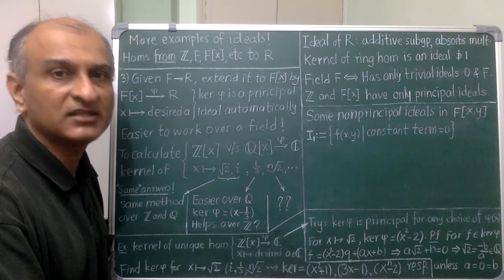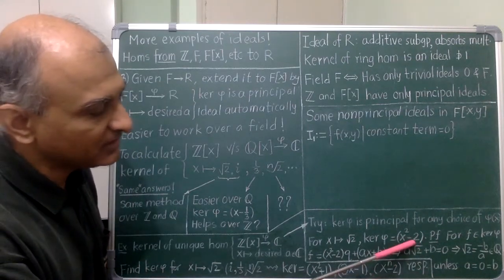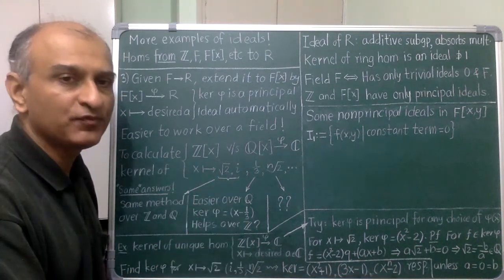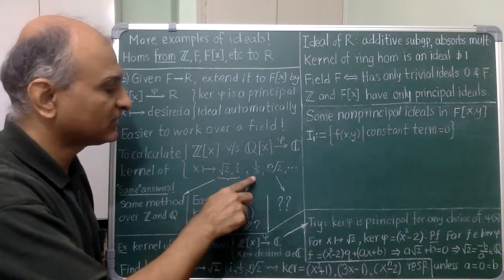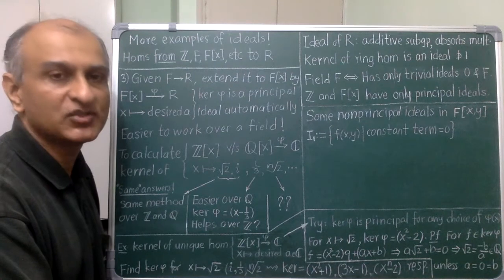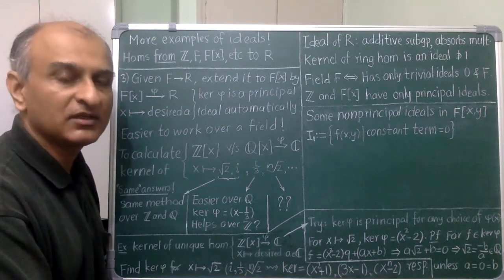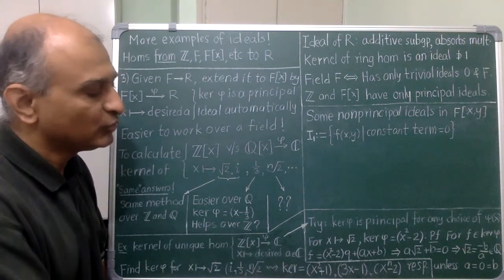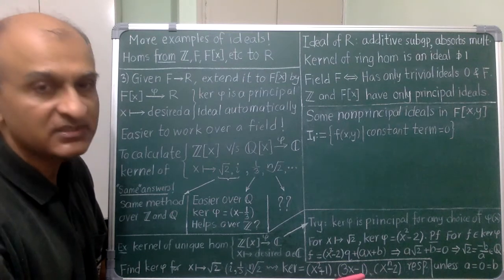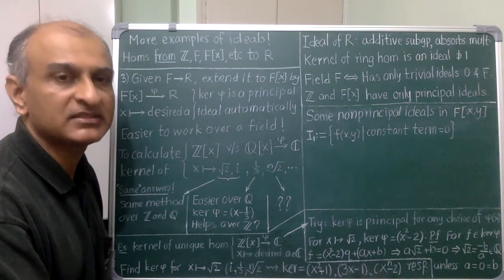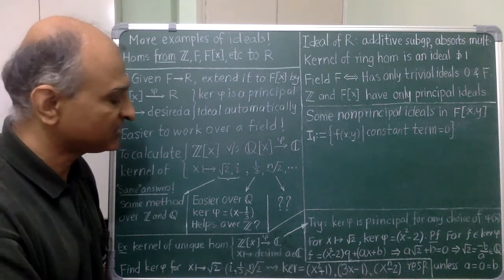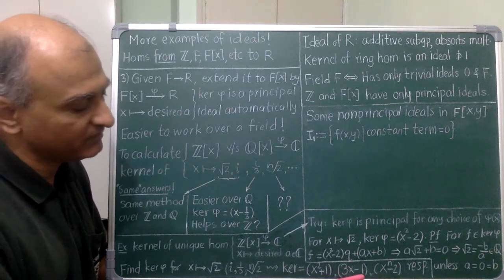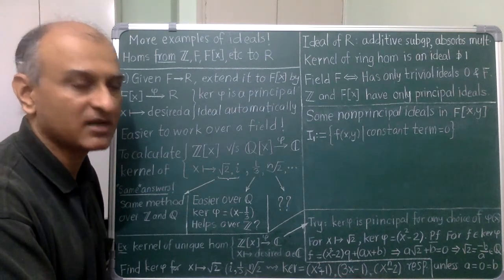Over Q, the kernels are principal ideals generated by the same elements as before. When x goes to root 2 or i, even the proof stays the same. When x goes to 1/3, the situation is easier over Q because 1/3 is a rational number. So the kernel of this evaluation map is the principal ideal generated by x minus 1/3. Notice that 3x minus 1 generates the same ideal over Q because 3 is now a unit. This suggests that the answer over Q may be helpful in justifying the answer over Z, which we were unable to do earlier, so please try that.